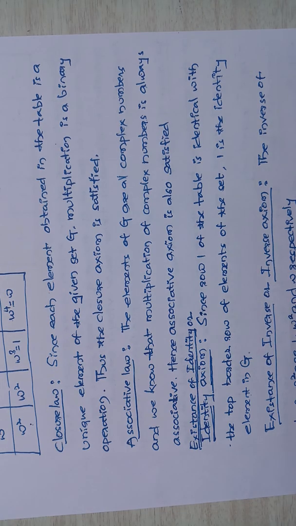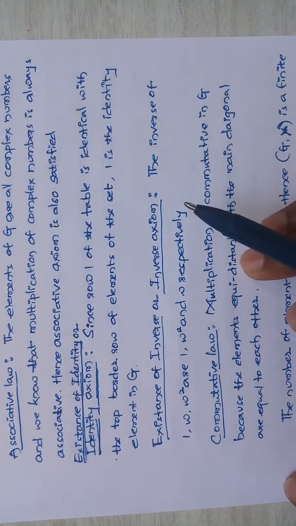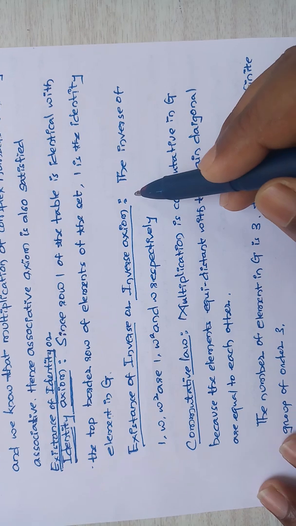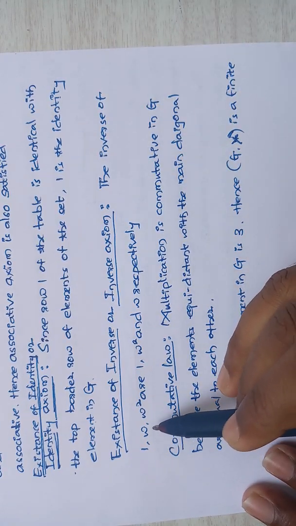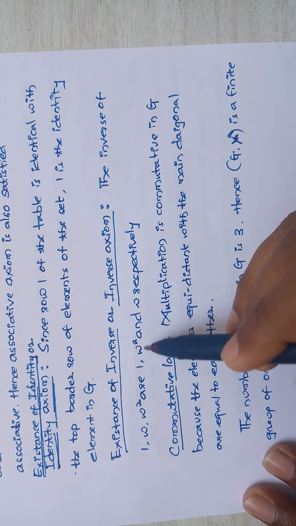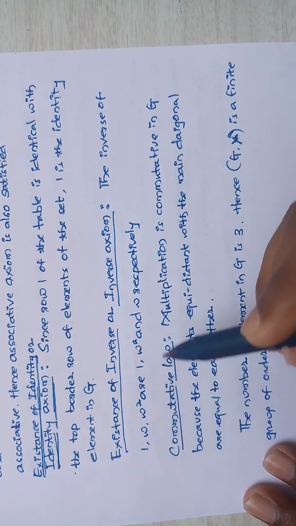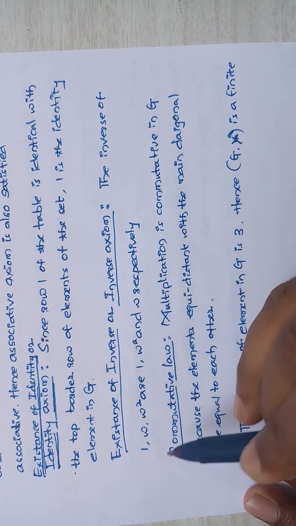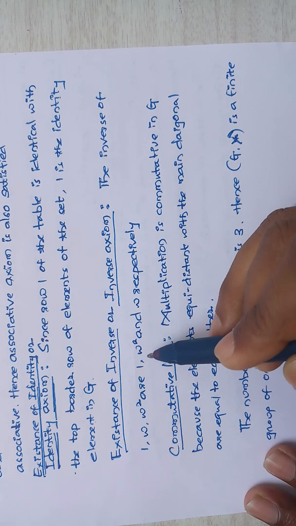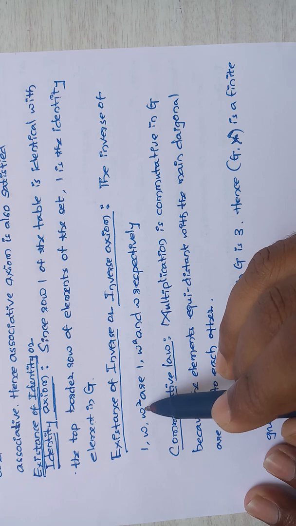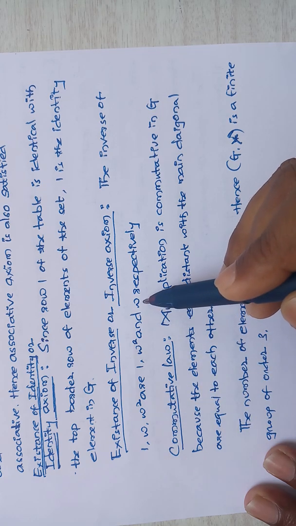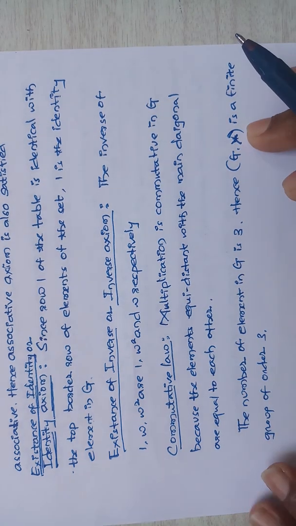Next, existence of inverse, or the inverse axiom. The inverse of 1 is 1, the inverse of omega is omega square, and the inverse of omega square is omega.